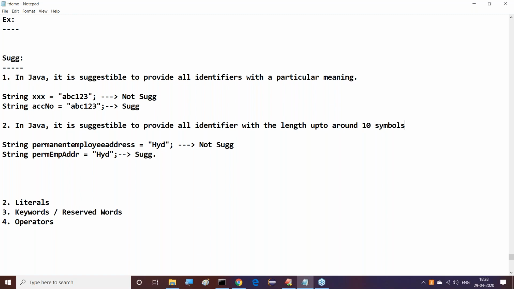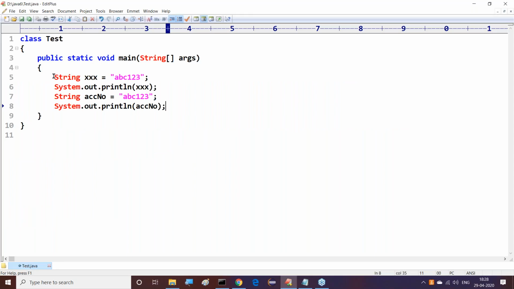Maybe less than 10 symbols or around 10 symbols, one or two symbols less or more, whatever it may be. This is a suggestion. But still the first one is possible in the case of Java, and we can use that. The second one is also possible in the case of Java. We can understand it clearly now.